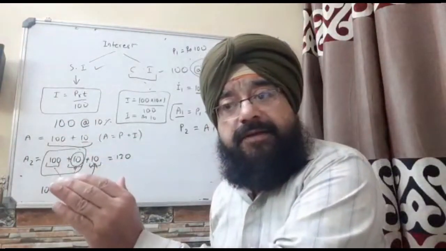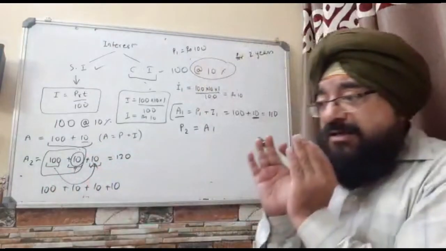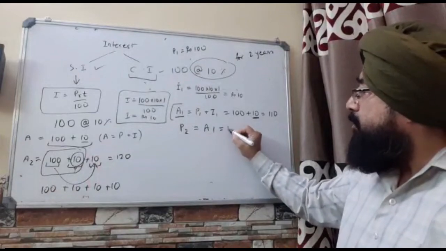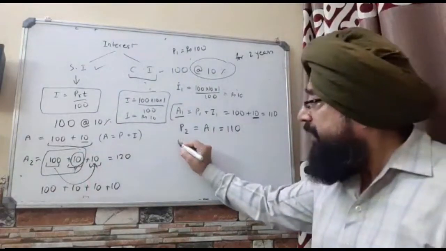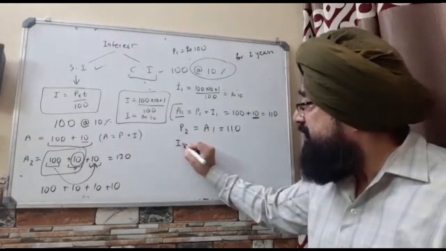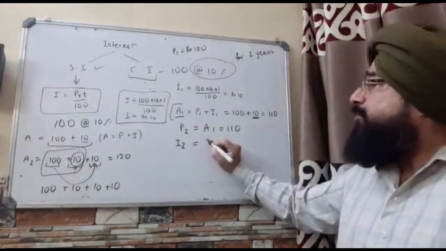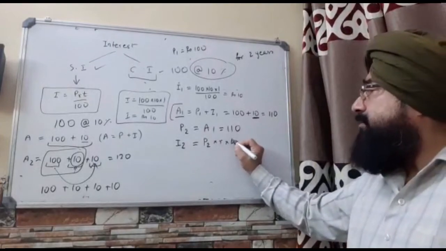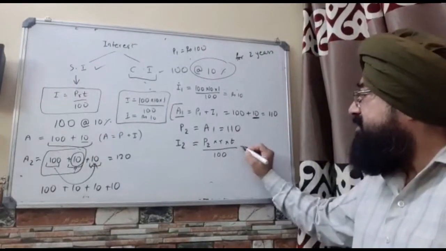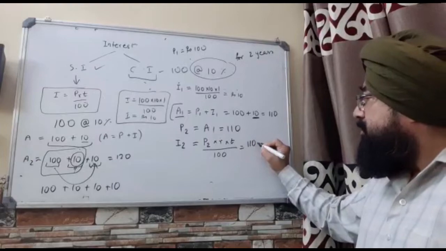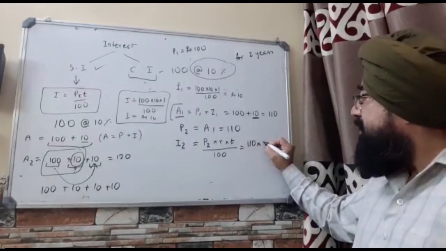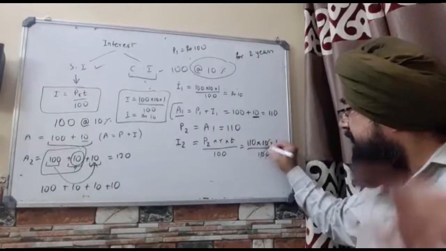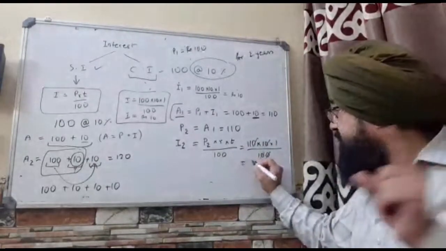In case of compound interest, the principal for the second year is the amount at the end of 1 year, and that is equal to 110 rupees. And therefore when you calculate the interest for the second year, you need to put the principal of the second year into rate into time upon 100, so this comes out to be 110 into rate 10% into time 1 upon 100. And now you remember that this comes out to be 11.